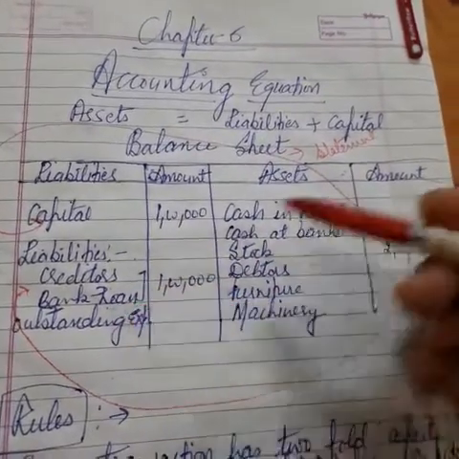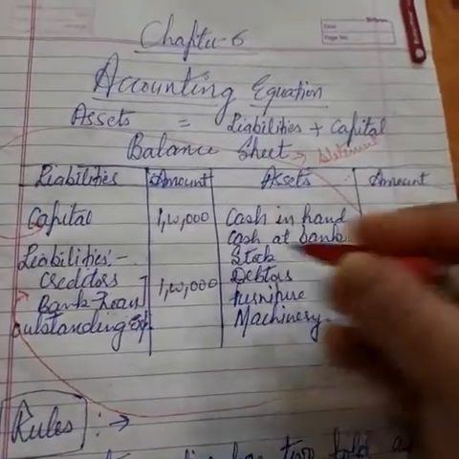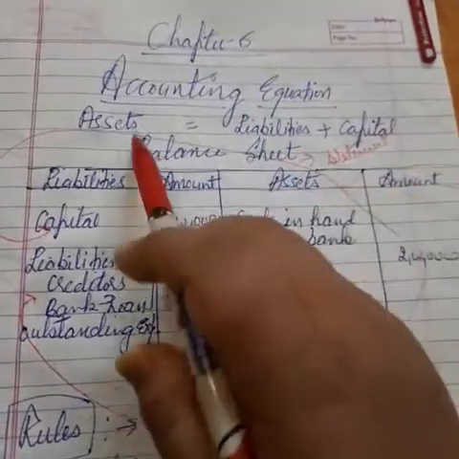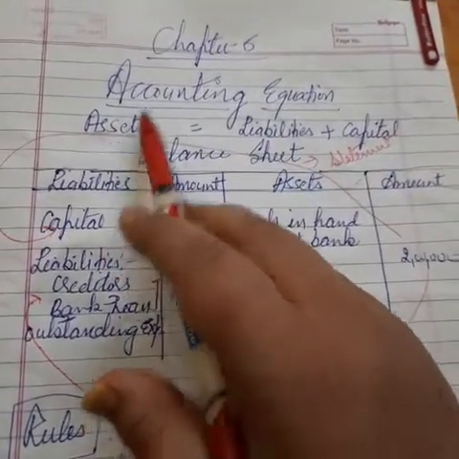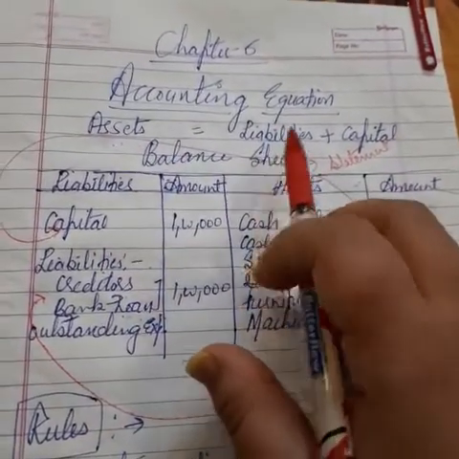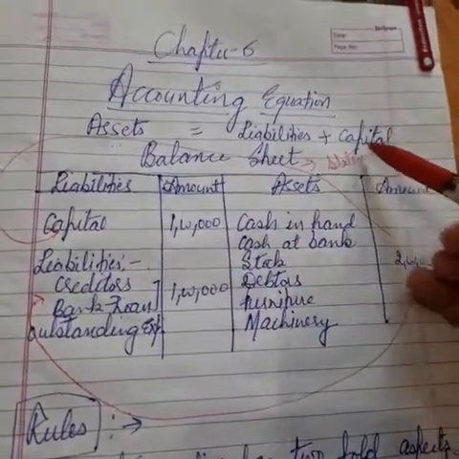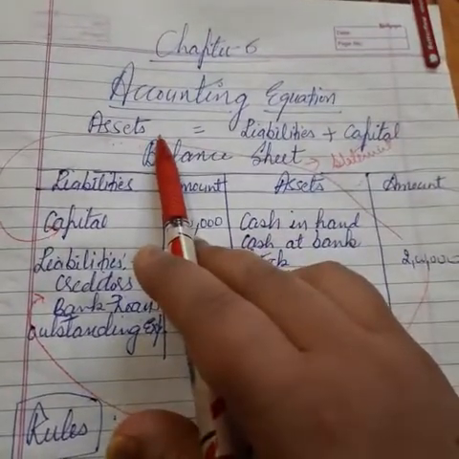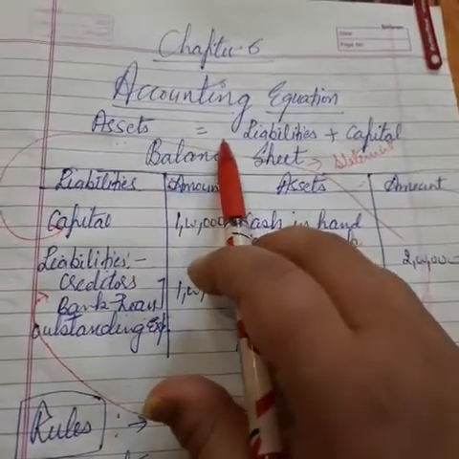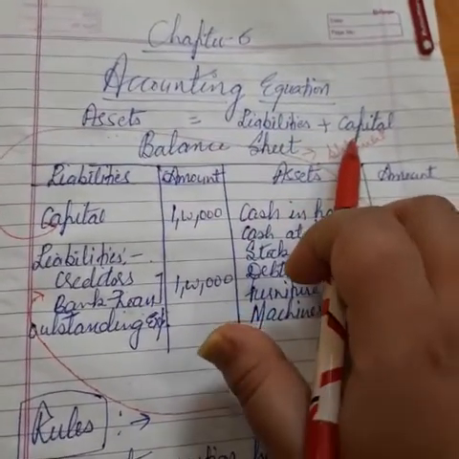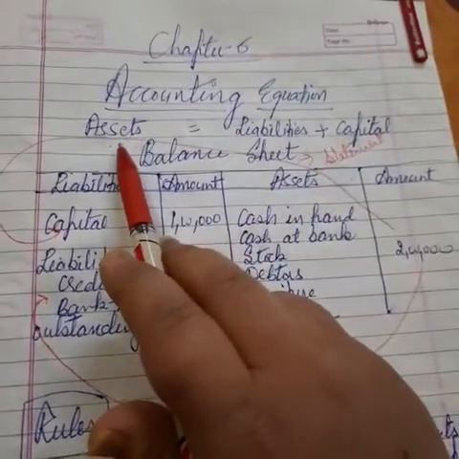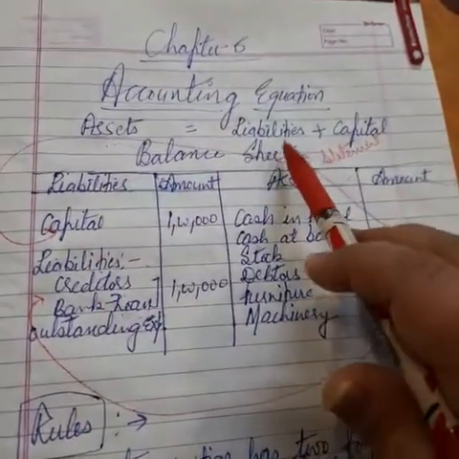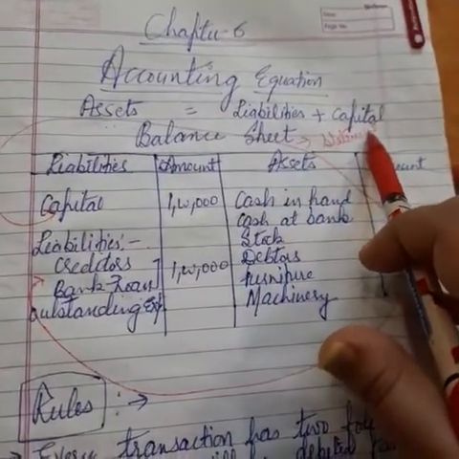So that is why, if we are purchasing anything by utilizing these funds, our total of assets must be equal to the total of liabilities plus capital. That is why the accounting equation is written as assets equals liabilities plus capital. It means the total of assets will always be equal to liabilities plus capital.